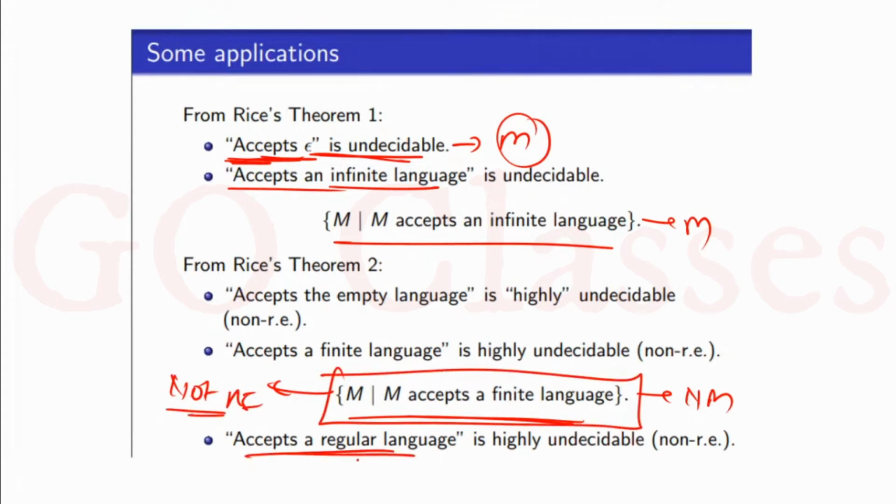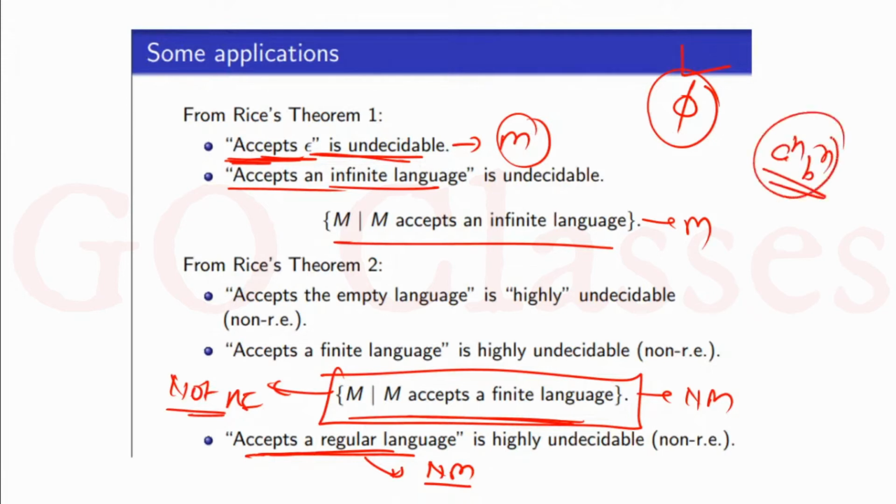Okay, accepts a regular language. Tell me, is this monotonic or non-monotonic? You can say this is a non-monotonic property, because for example you can take an RE language which is regular also, so this is satisfying the property. Now you can consider a^n b^n. This is an RE language, and it is a superset, but this is not regular, so this is a non-monotonic property. And because this is non-monotonic, this is not RE.